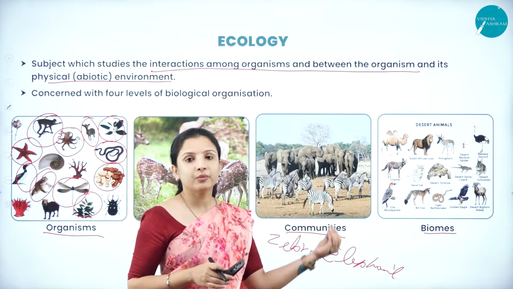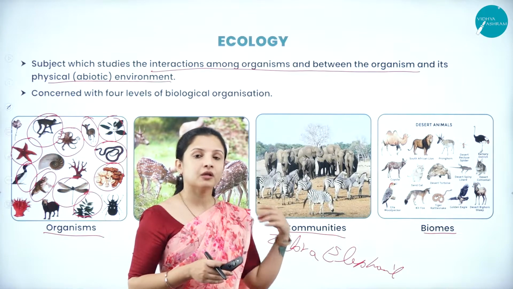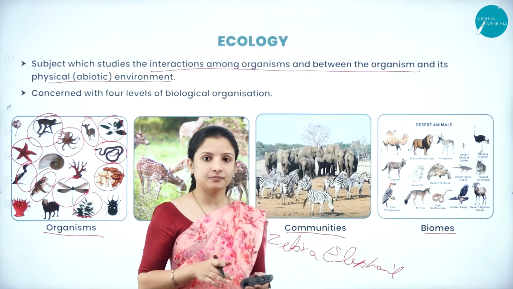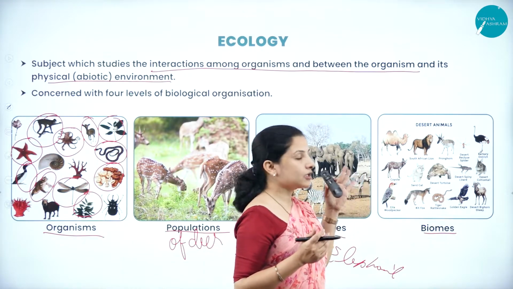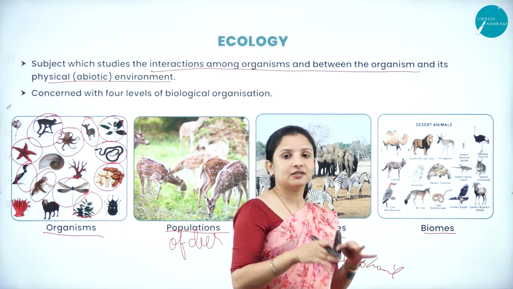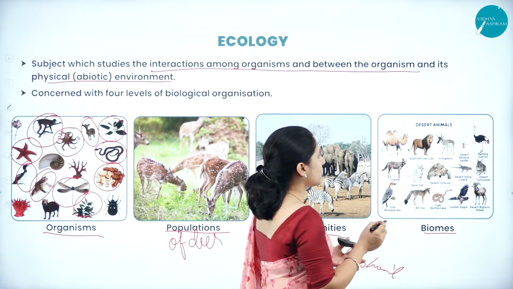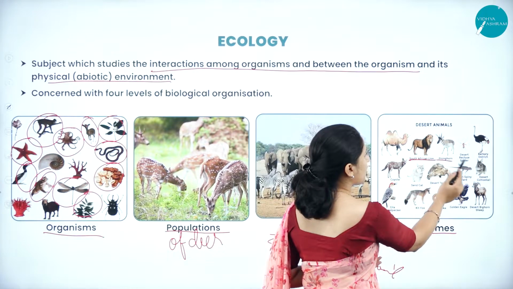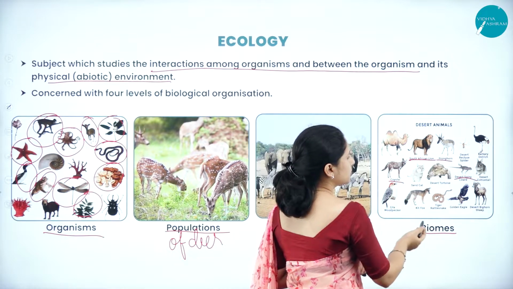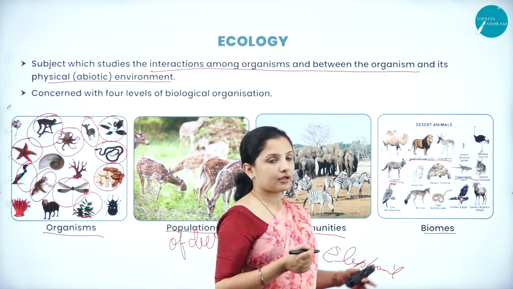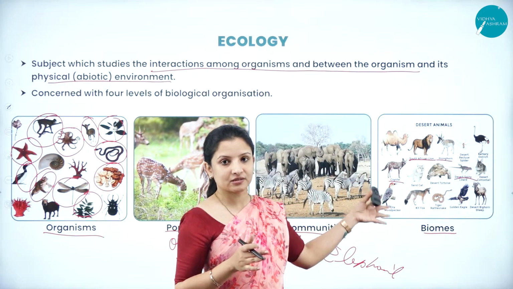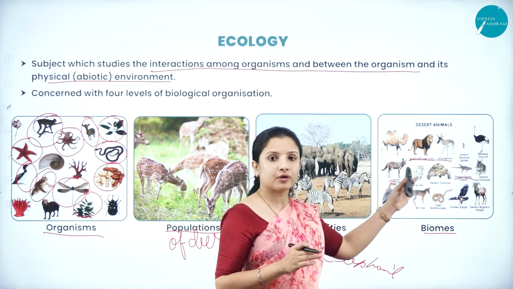For example, for a community of polar bears, their biome is the polar ice caps, the Arctic and Antarctic regions. Here is a community of animals in the desert, so the biome of the animals living in the desert is the desert. Talking about this biome, we have the lion, the pronghorn, various desert lizards, and coyotes. All these are different animals living in completely dry land where the biome is the desert. They have adjusted to that particular habitat.